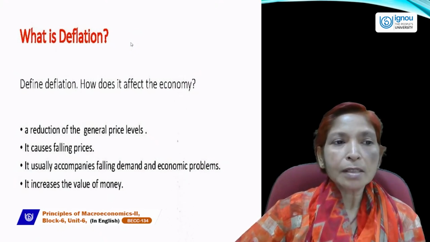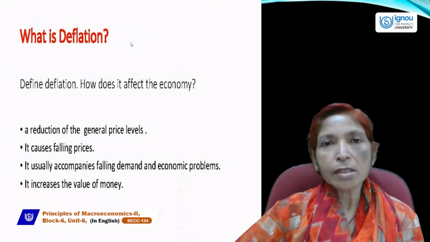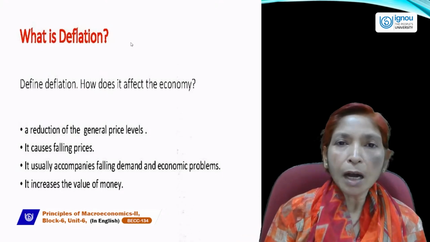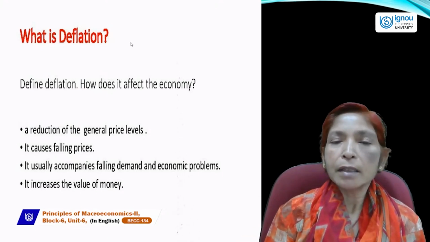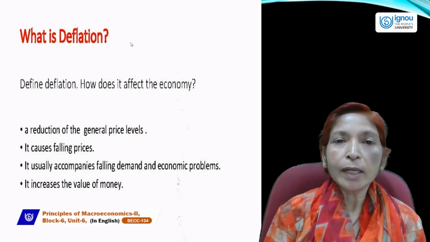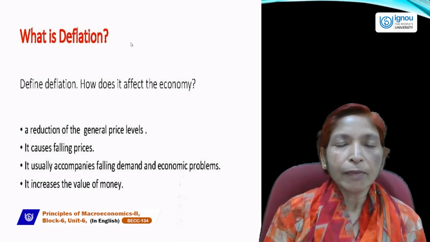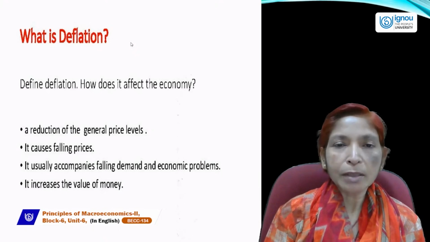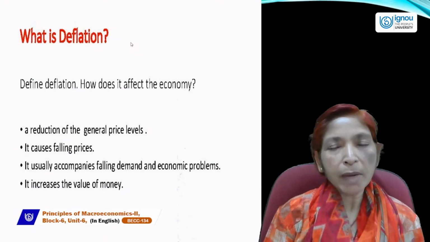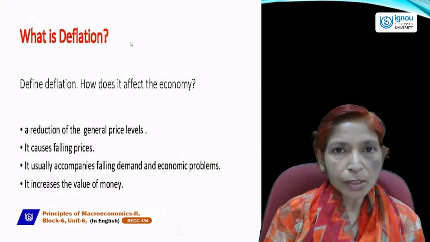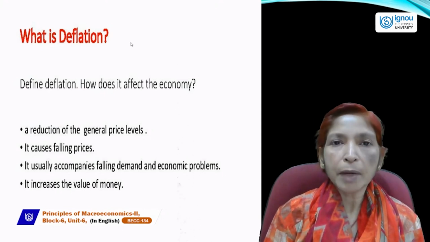Deflation generally occurs in developed nations because in developed countries, aggregate supply remains always greater than aggregate demand. It was the example of 1929 to 33 time period when the US and Britain economy was suffering from worldwide depression or recession period. The main reason behind the recession was that aggregate supply was greater than aggregate demand.